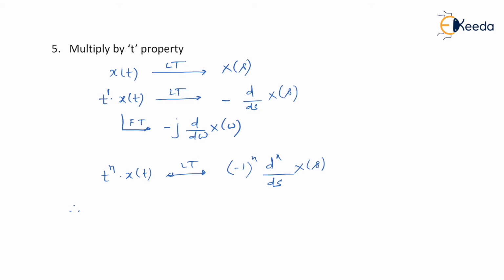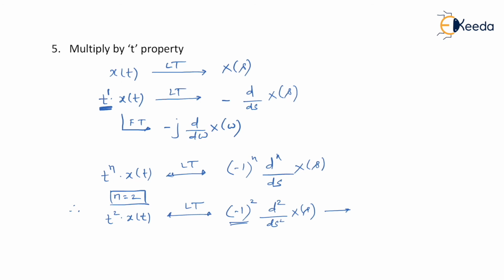Here, let's say n is equal to 2, meaning that this time you are multiplying by t square dot x of t. Then its Laplace transform is minus 1 square times the second derivative of x of s. And of course we know that minus 1 square is nothing but 1, so it is simply d square by ds square of x of s. I'm sure you understood this property. So what you have to remember is this generalized property.